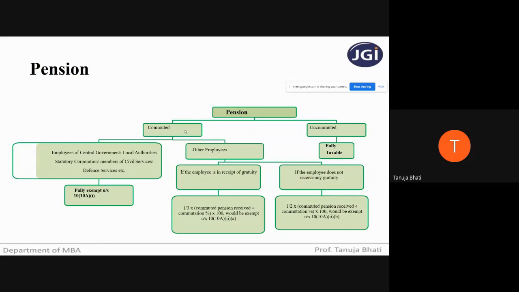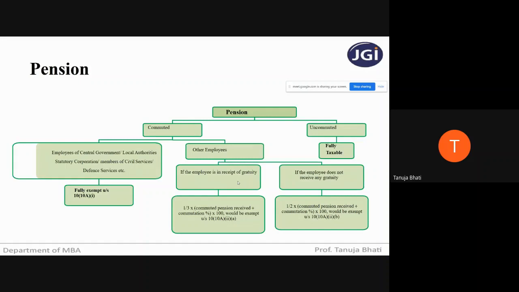Now in commuted, if the employee is any other employee, meaning except these employees, if it is any other employee of a private company, you have to check whether that employee is getting gratuity or not. Pension is linked with gratuity.